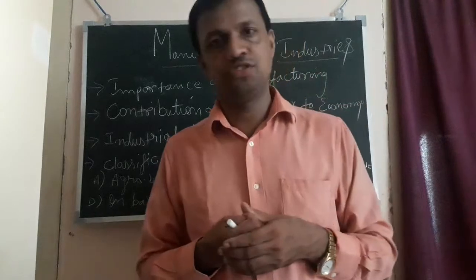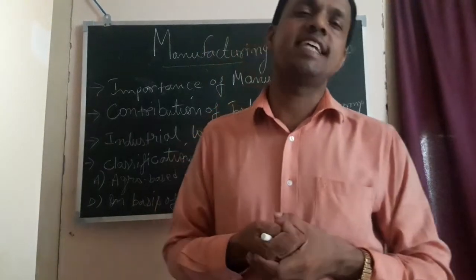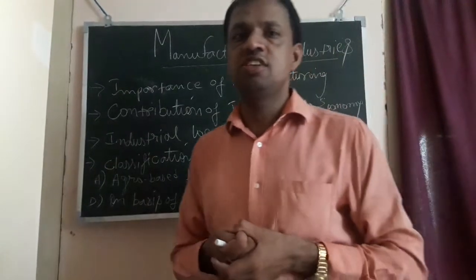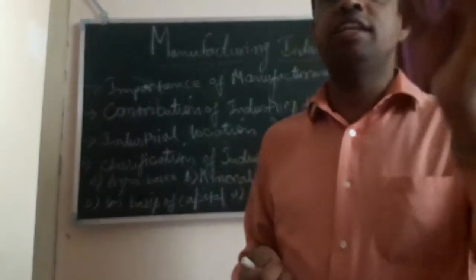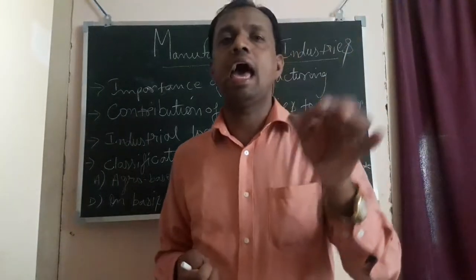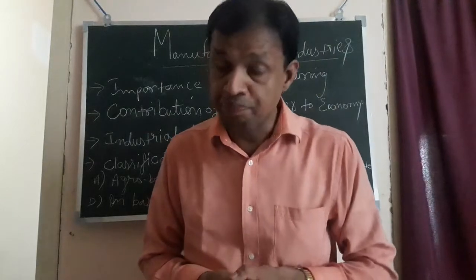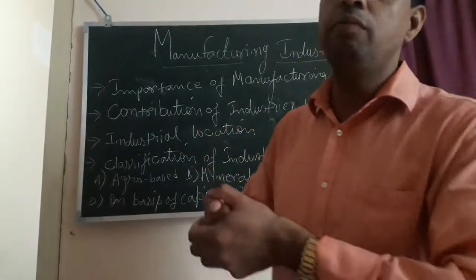All come under the small scale industries. Next one is medium scale industries. Medium scale industries are those industries whose capital investment is minimum 1 lakh and maximum 1 crore.